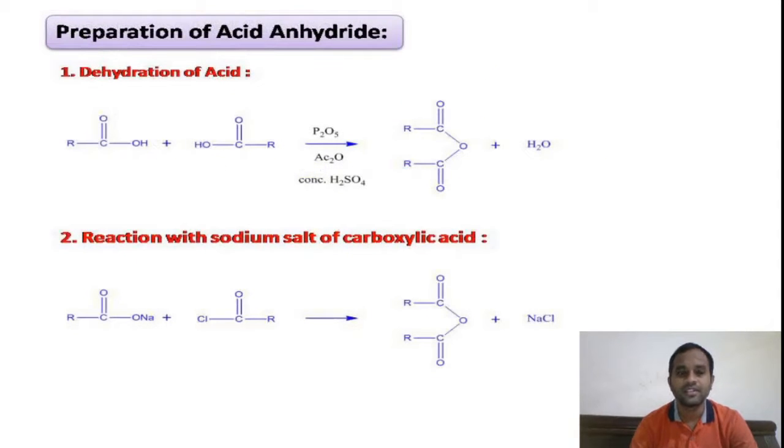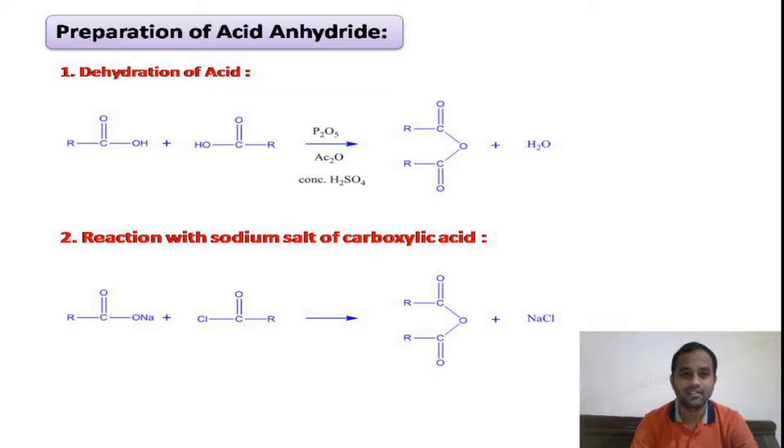Coming to the second derivative, that is acid anhydride. So here we are discussing the preparations of acid anhydride, our second derivative of carboxylic acids, right? This acid anhydride functional group can be regarded as derived from two carboxylic acid functional groups. When we remove a water molecule from two carboxylic acids, we will get the acid anhydride.